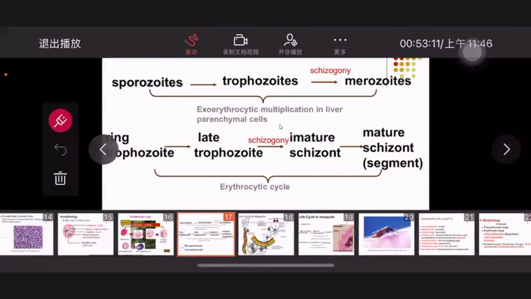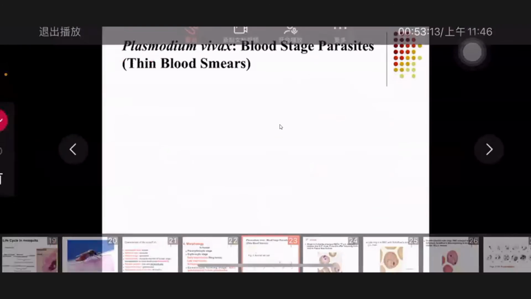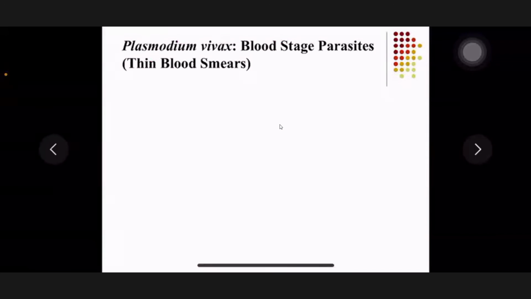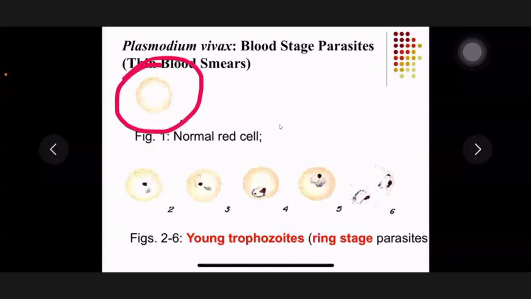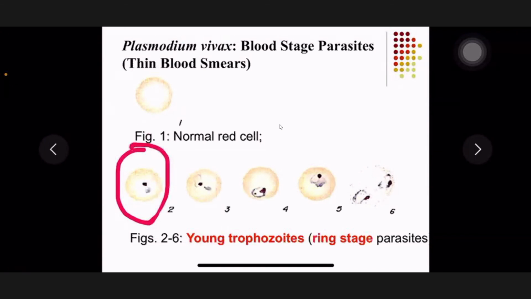Now let's show the pictures again. Let's show the other pictures. This is a normal red cell, this is RBCs. RBCs infected with PV.